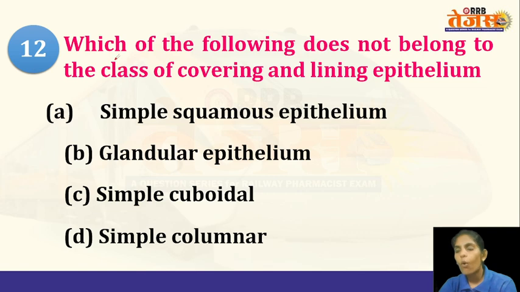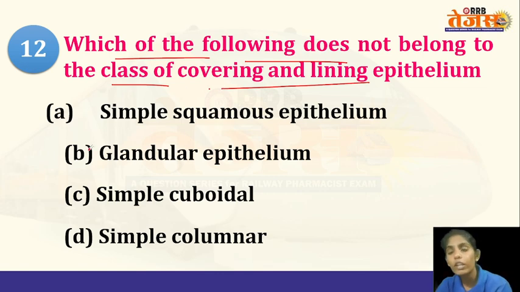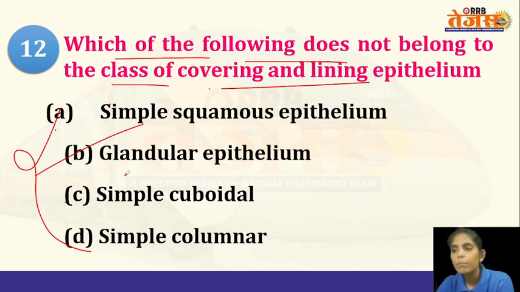Now, which of the following does not belong to the class of covering and lining epithelium? So, among these options, which do not belong to the class of covering and lining epithelium? That means the epithelial layer which will line the body cavity, which will line the different organs of the body. So, among these, which doesn't belong to that category? The options are simple squamous epithelium, glandular epithelium, simple cuboidal epithelium, and columnar epithelium.